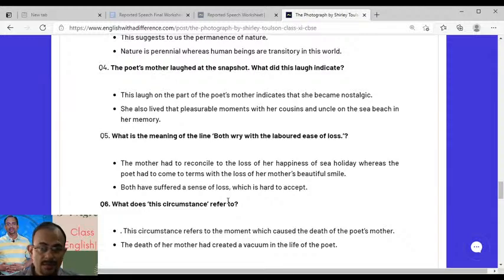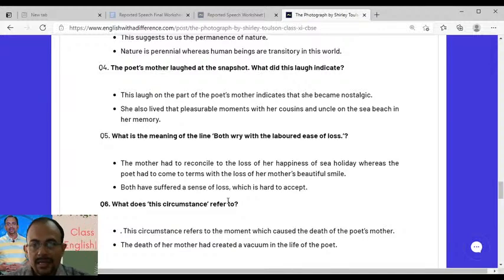Our concern is the loss that the poetess has undergone. The poet had to come to terms with the loss of her mother's beautiful smile because she did not have the privilege of growing up with her mom. She died at the time of childbirth. So that is what she misses very much, and what she had to come to terms with, with a lot of effort.